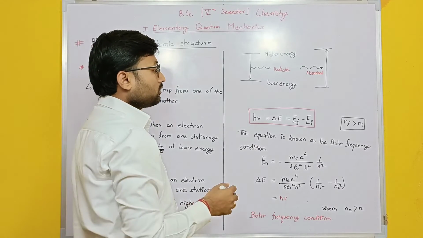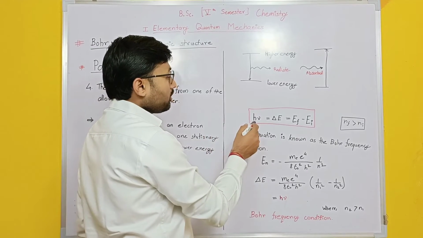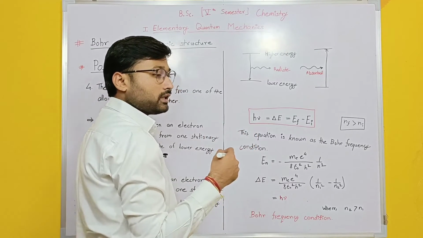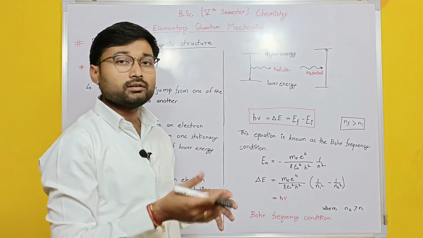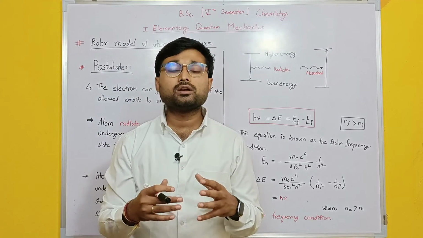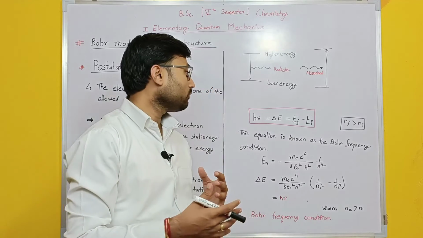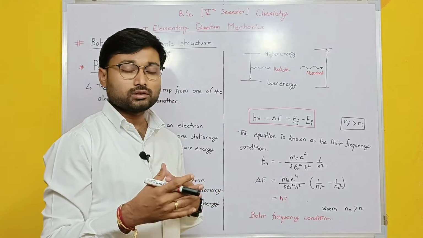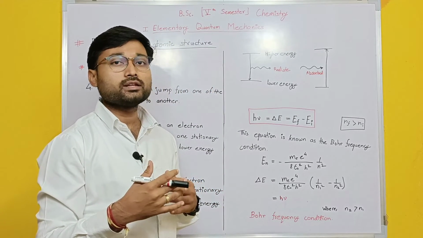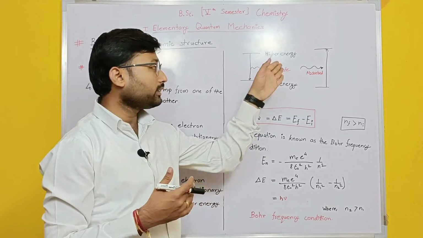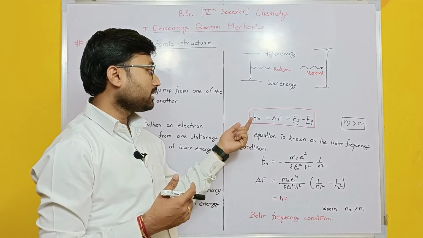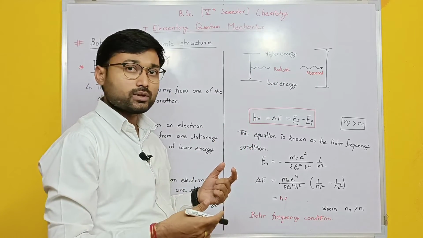Here is the formula. As we have seen in the photoelectric effect, whenever a transition happens, the photon always has energy h nu. So whatever radiation comes, we consider that it comes at a particular frequency.